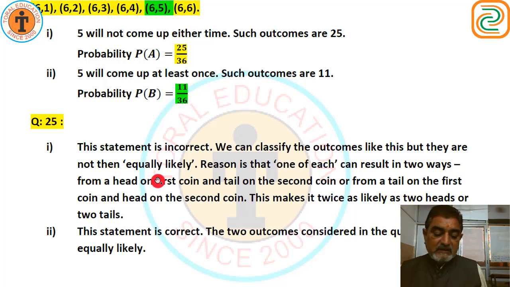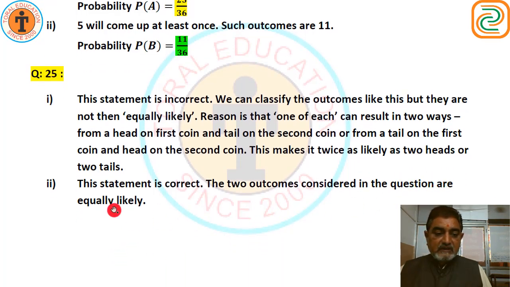Second, if a die is thrown, there are 2 possible outcomes: an odd number or an even number. Yes, a die has this. Therefore, the probability of getting an odd number is 1 upon 2. Yes, we have seen earlier in the sums, odd number, even number. A die has 1, 2, 3, 4, 5, 6. There are 6 outcomes, out of which 3 are odd and 3 are even. So this statement is correct. The two outcomes are equally likely because odd and even numbers are equal.